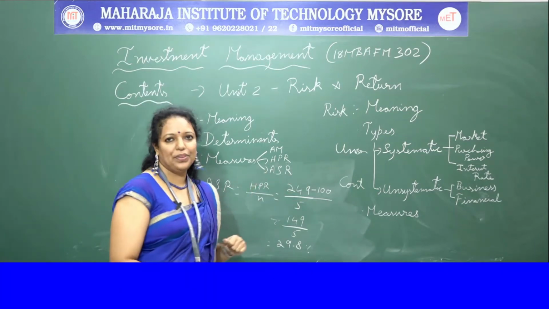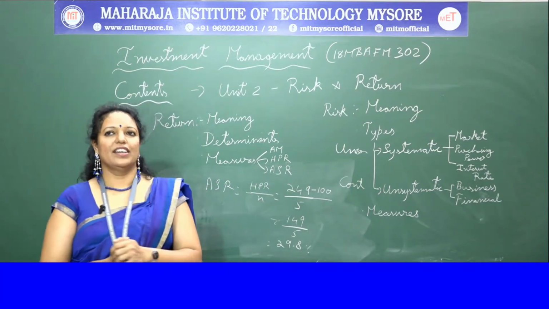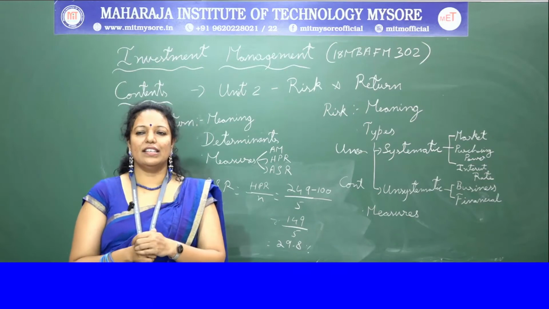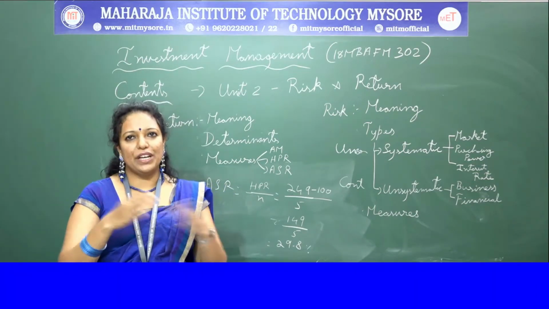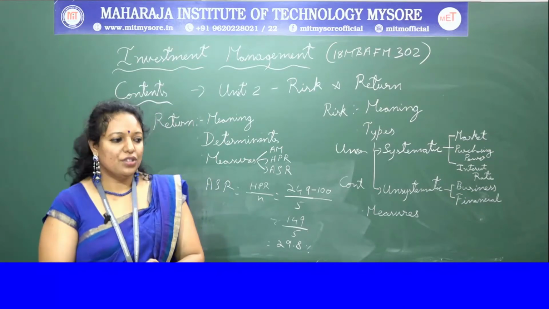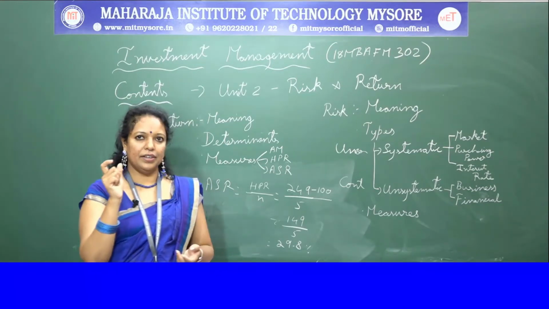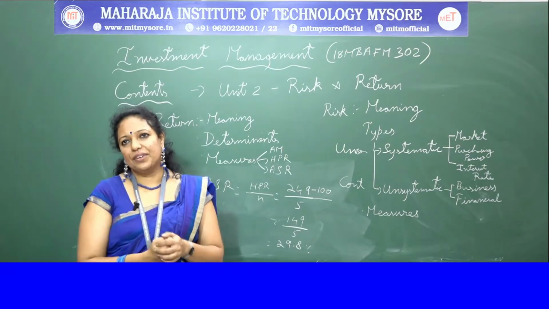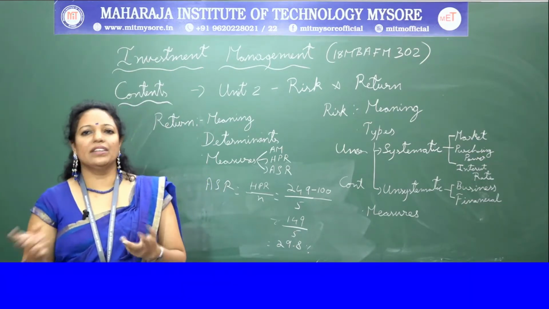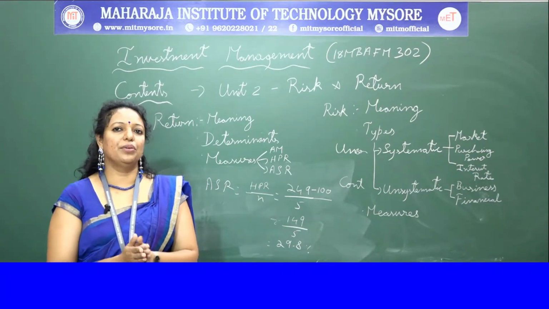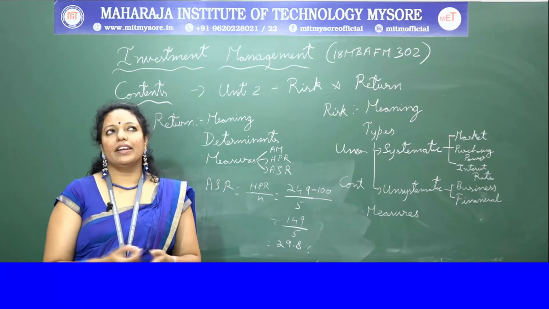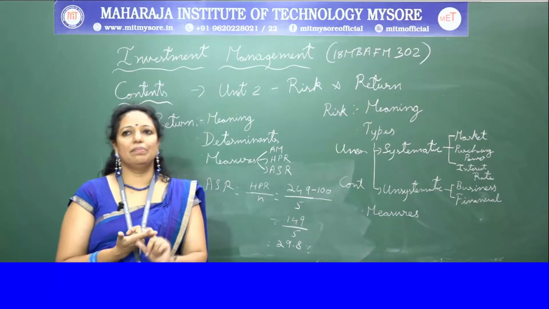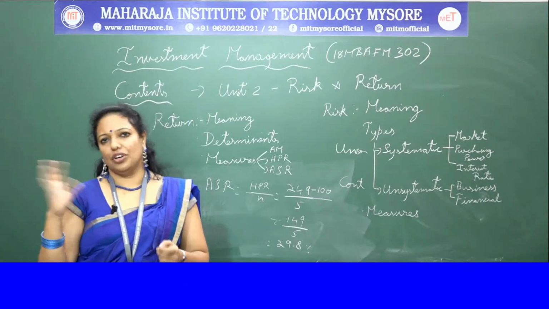And the third one, interest rate risk. So interest rate risk is a single period rate of return caused by the fluctuations in the market interest rate. As I've already told you, there are differences in the interest rates. It keeps on fluctuating. There is no constant interest rate which will run for a particular period of time. It keeps on changing, and it affects the prices of bonds, debentures and even stocks too.